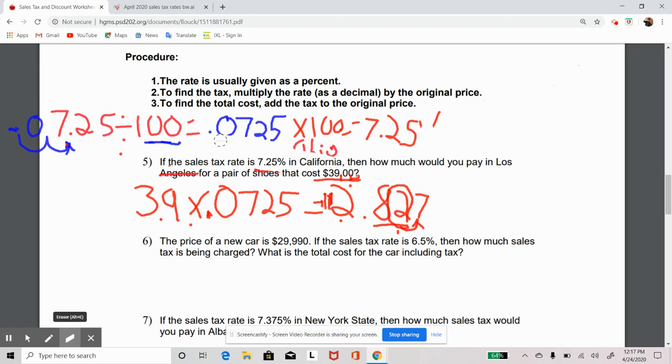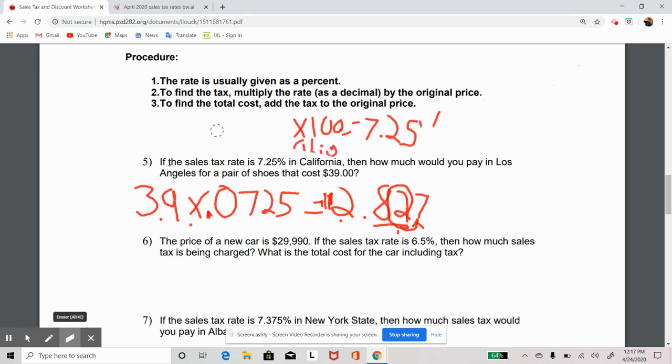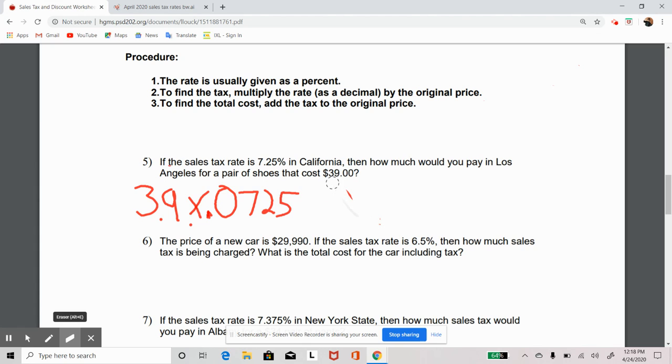And this is where, when going somewhere, it's going to help you out maybe just a little bit more, especially if you make a really big purchase. Buying a car, in the next example, is going to have a huge impact on your total cost, depending on where you buy it from. Okay, so let me show you that right now.